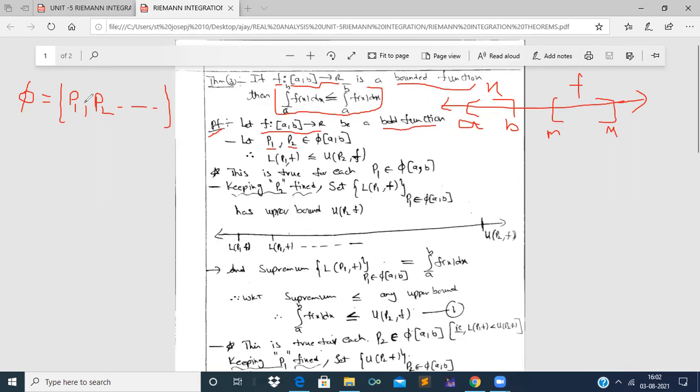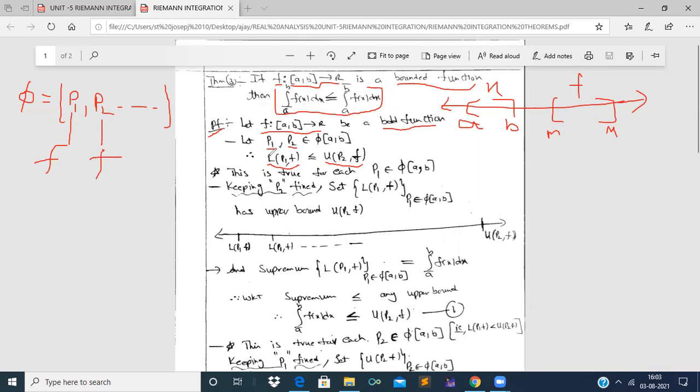Therefore, using this P1 and the function f, if we find out the lower Darboux sum, and using partition P2 and function f, if we find out the upper Darboux sum, right? So what will be the relation? The lower Darboux sum, which is found using the partition P1 and function f, will be lesser than or equal to the upper Darboux sum of partition P2 with respect to function f, right?